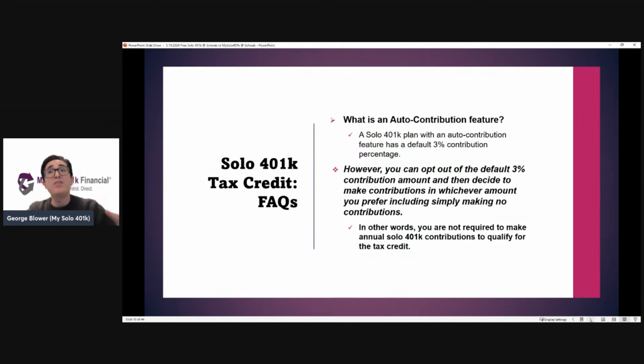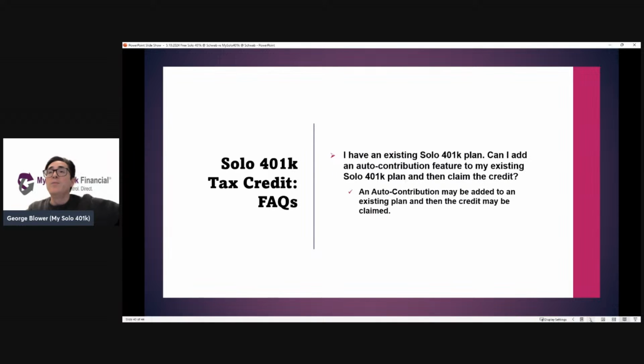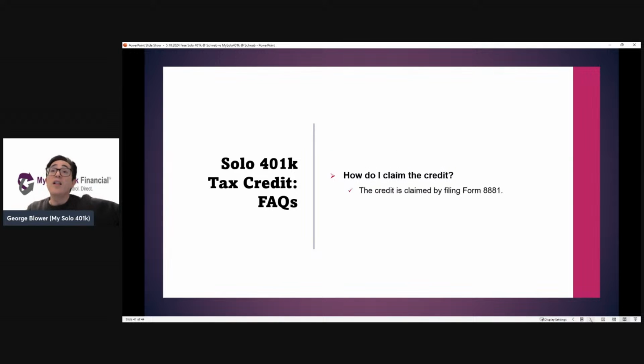So opting out of the default amount doesn't mean you can't contribute. You can contribute more, you can contribute less. You can contribute in whichever interval or schedule you prefer. In other words, you're not even required to make annual solo 401k contributions to qualify for the credit. Again, if you have an existing plan, you can upgrade it to our plan to be eligible to claim the credit. You claim the credit by filing Form 8881.